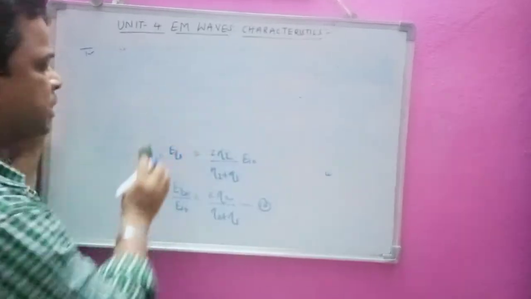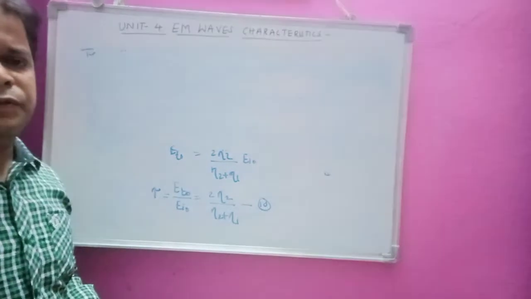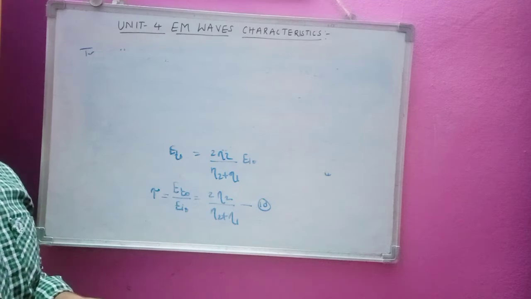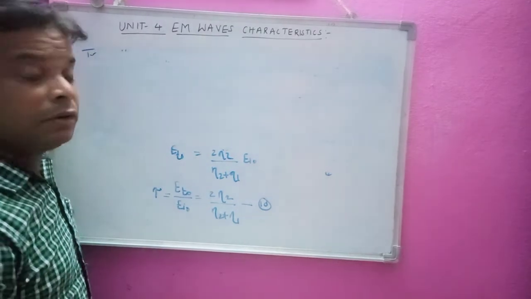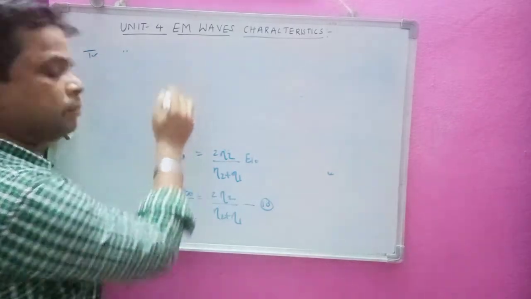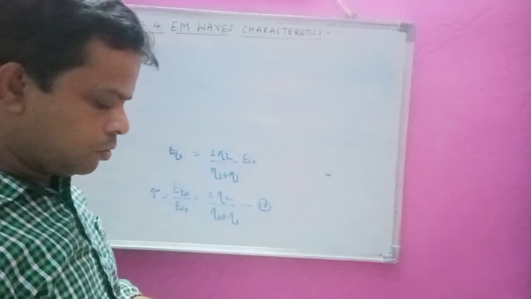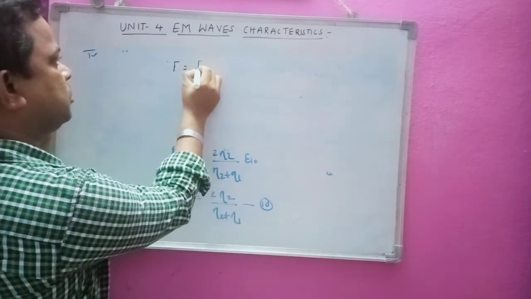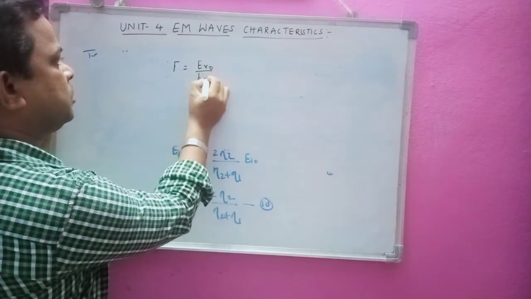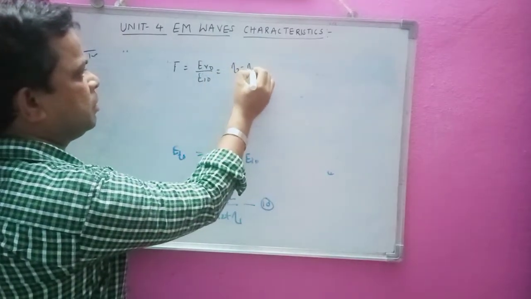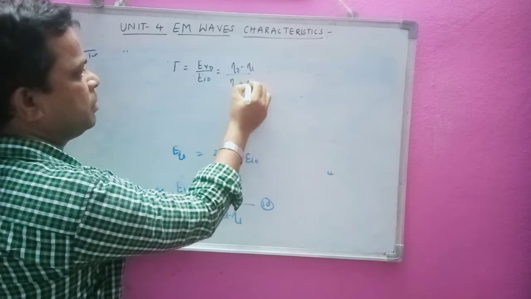The reflection coefficient is defined as the ratio of the reflected electric field to the incident electric field, that is gamma is equal to ER0 by EI0, that is equal to eta 2 minus eta 1 by eta 2 plus eta 1.